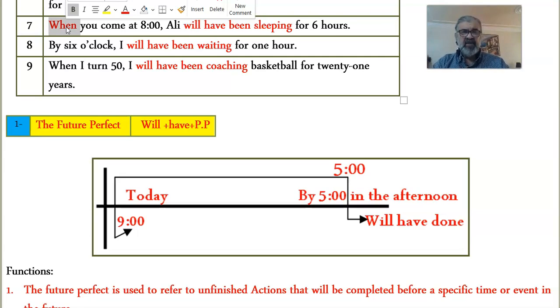When I turn 50, now the guy who says that is 29 years old. He started coaching basketball, and he knows that he's going to keep coaching basketball until he becomes 50 years old. So when I turn 50, I will have been coaching basketball for 21 years.